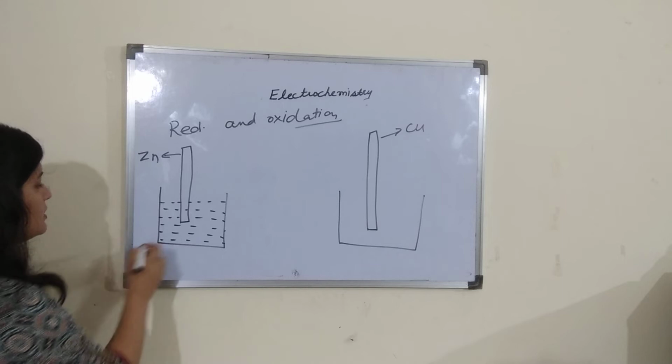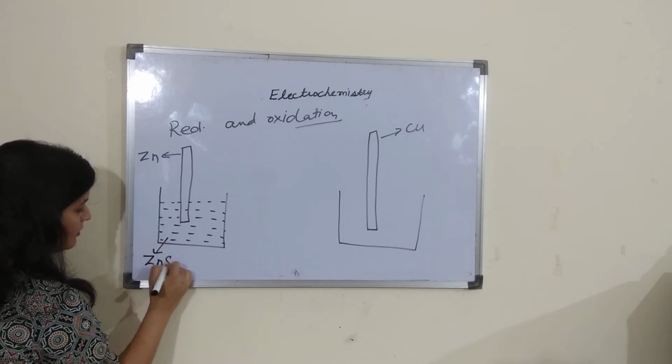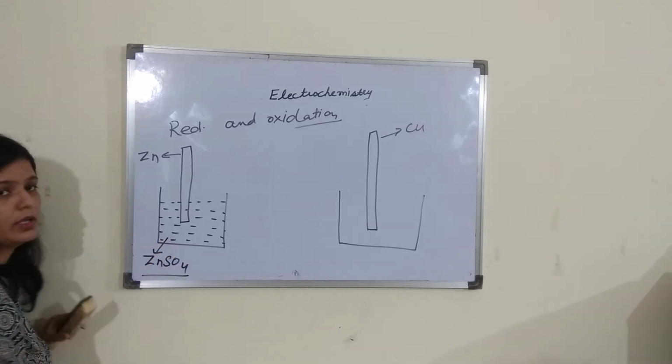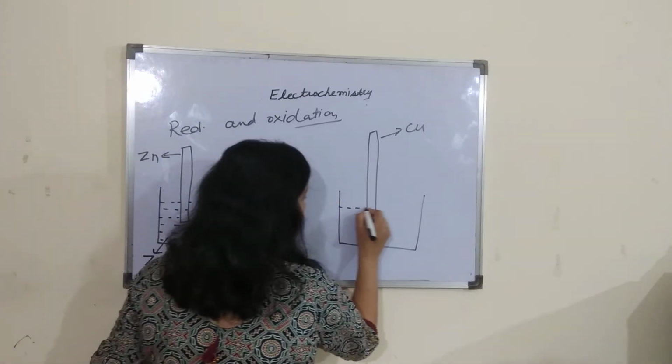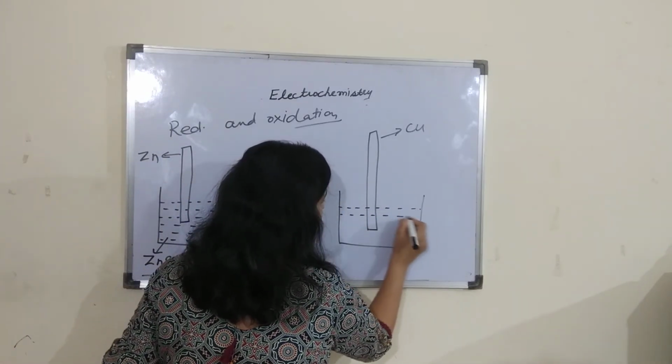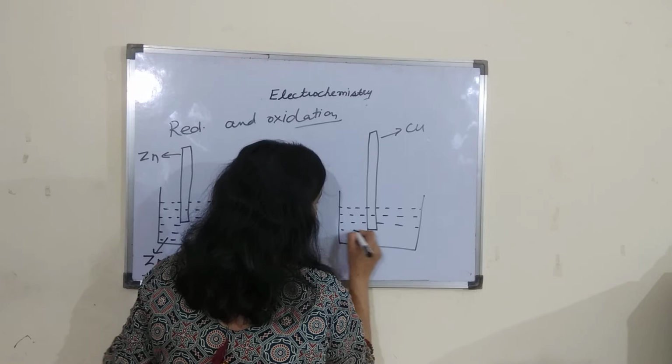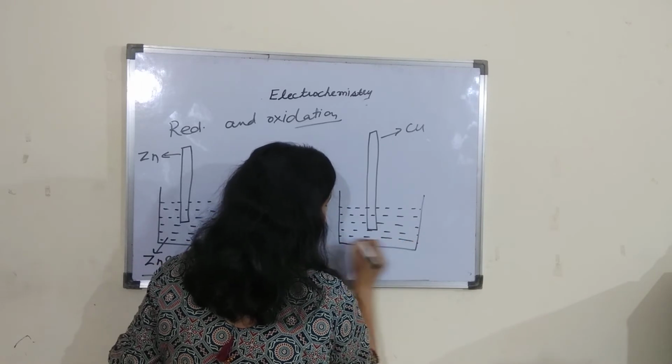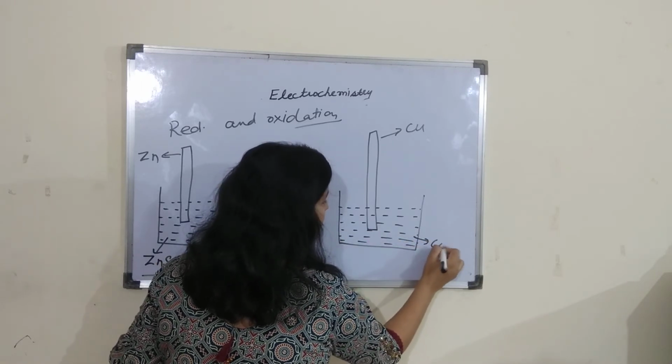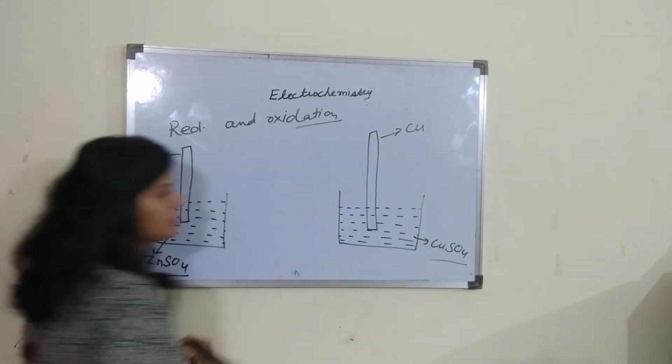That's why he used zinc sulfate. And for copper he used copper sulfate. The same point is applicable for copper also. Copper should be kept in contact with copper ion. So he used copper sulfate solution.